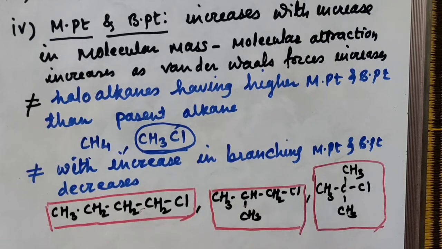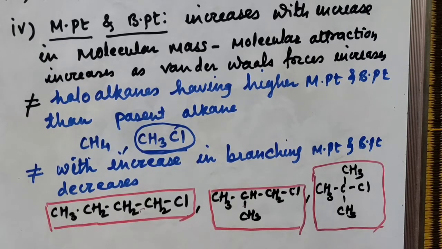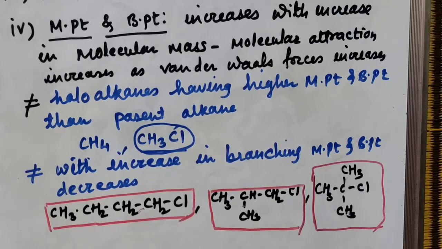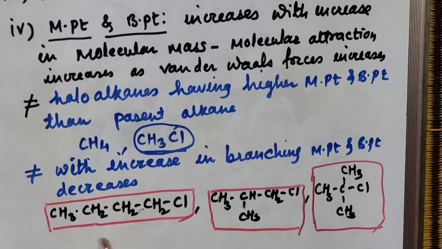So this is about the melting and boiling point of alkyl halides. Then next is solubility, the fifth point.